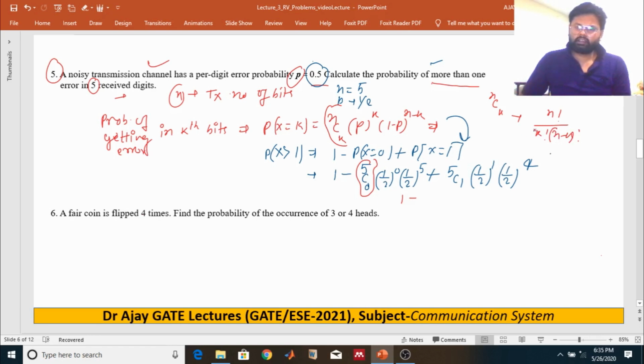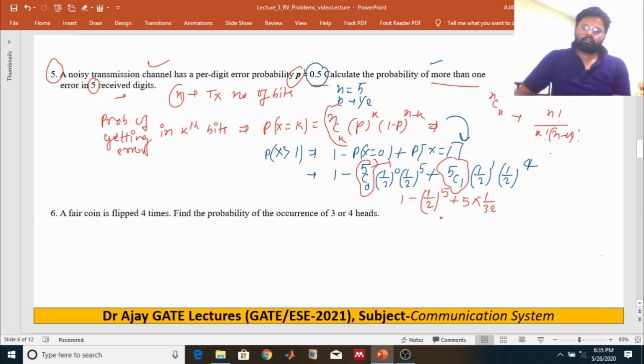If you apply this formula, you will get 1, and this one is also 1. So (1/2) to the power 5, this one is 5, so 5 multiplied with 1/32.